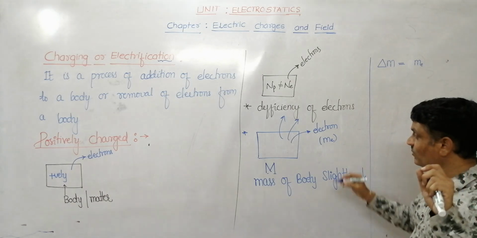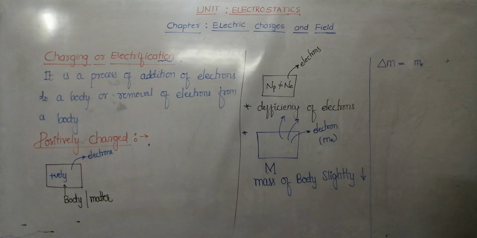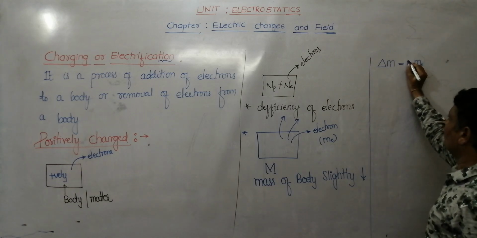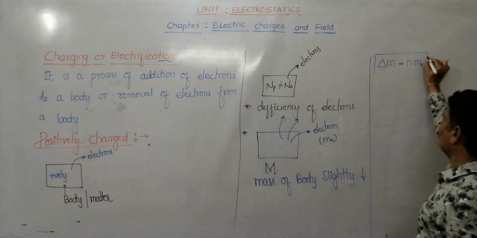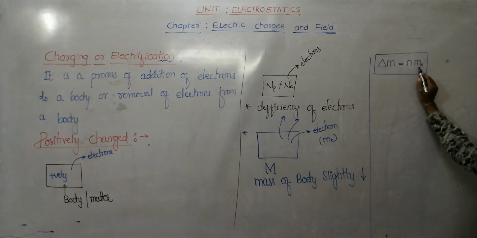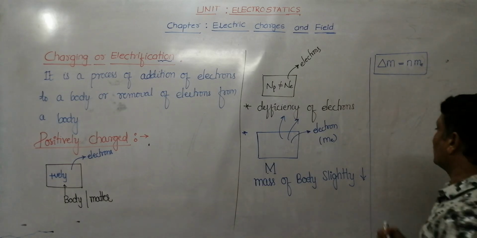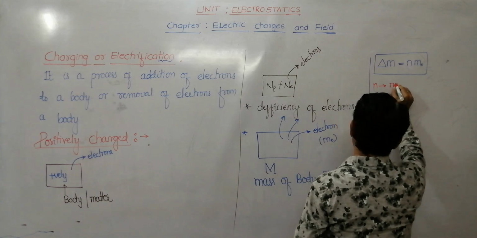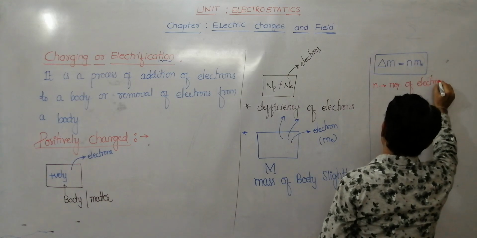So in general, if I remove n number of electrons, then the decrease in the mass of the body is delta M equal to N into ME, where N is the number of electrons removed from the body.